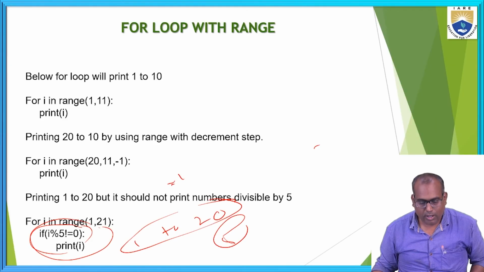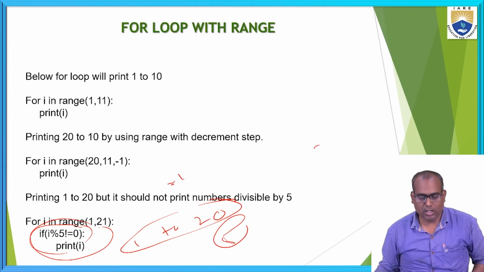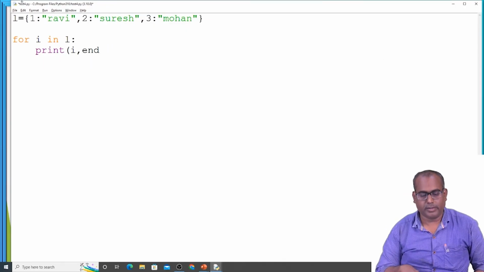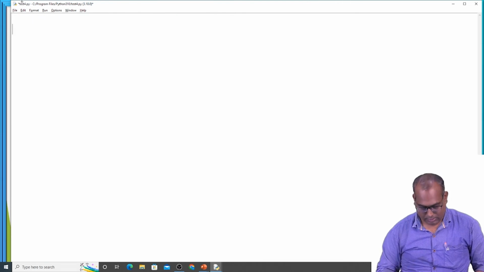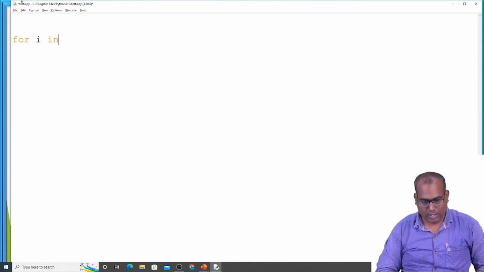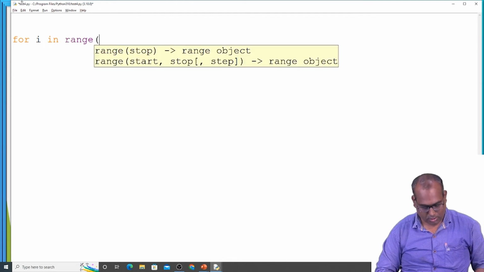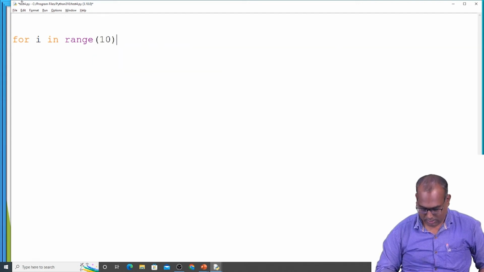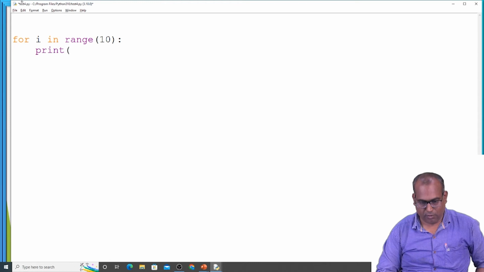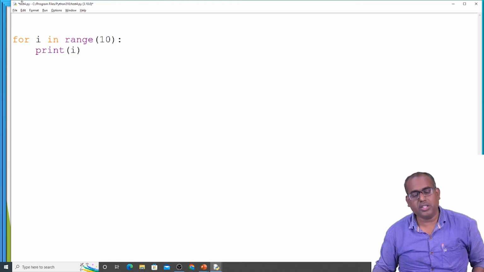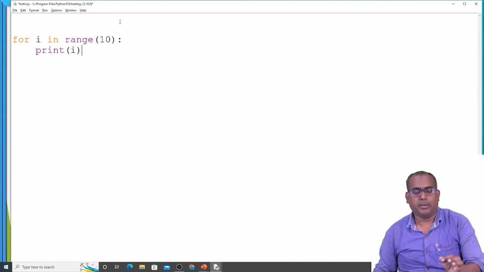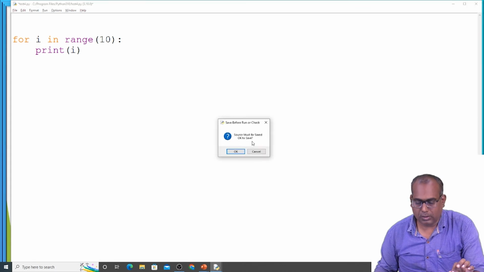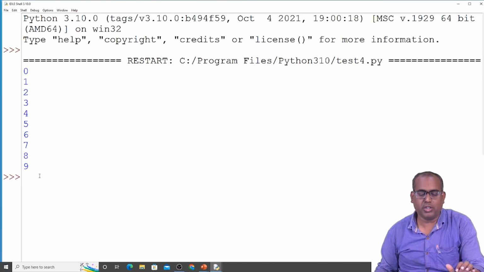First, let's see printing 1 to 10 and 20 to 11 with the help of the decrement step in range. For i in range of, if you don't mention the initial, by default it takes 0. Print of i. Now it prints 0 to 9. It ends at end minus 1. I am able to print 0 to 9.